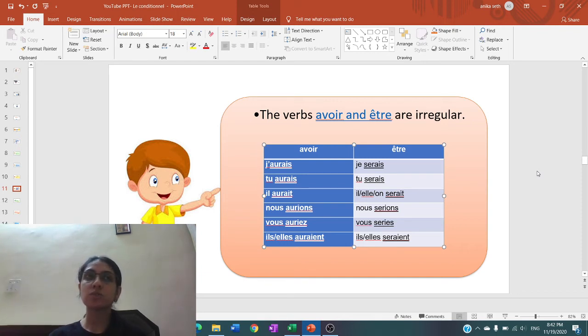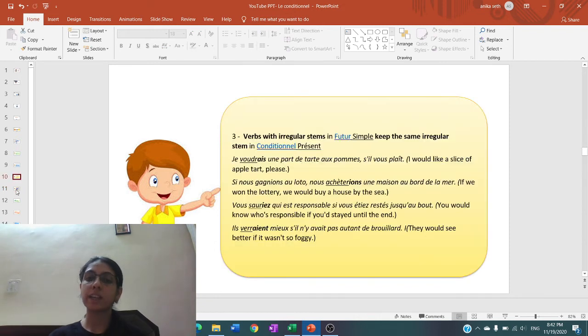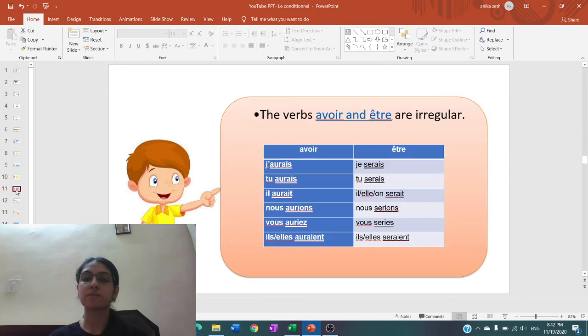So je serais, tu serais, il serait, nous serions, vous seriez, ils seraient. Right? So these ones are the irregular verbs. Avoir, être, vouloir, acheter, savoir, voir. All these are the irregular verbs in the future simple. So we take the same stem in the conditionnel also, and along with that we add the endings of the imperfect.